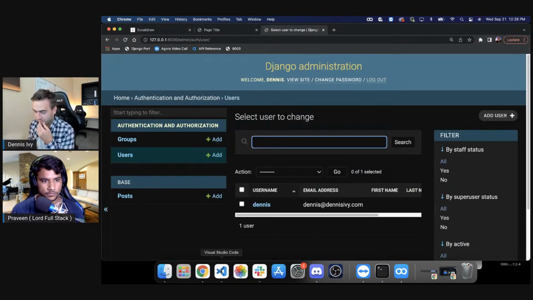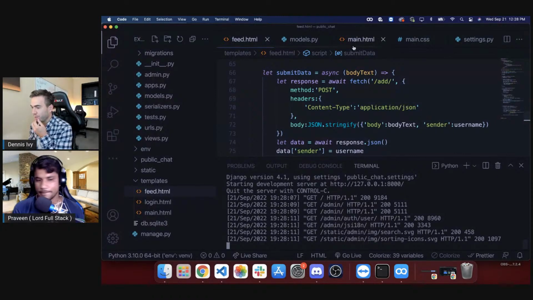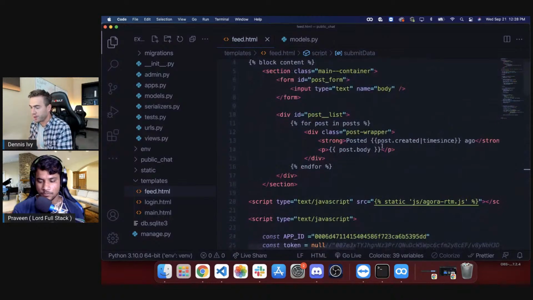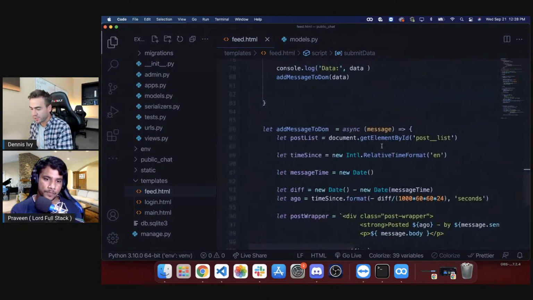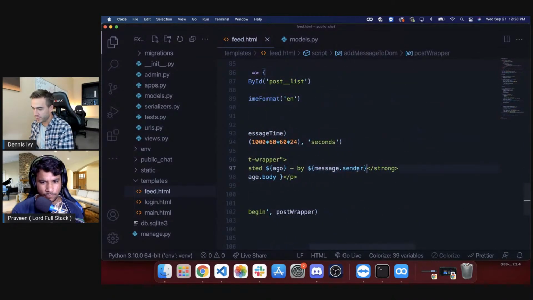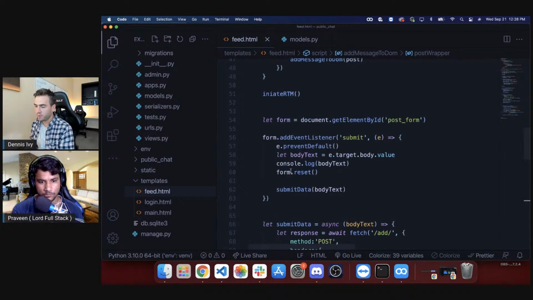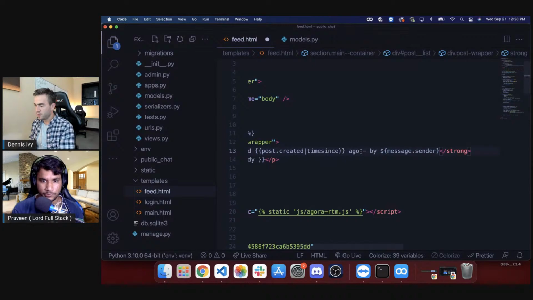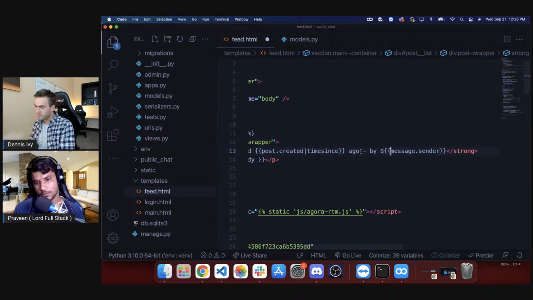Okay, so let's do this. First of all, what I need to do is go to the feed.html page. We'll close out main.css. We'll probably close out most of these. We'll go to our feed. And I need to make sure that the name is rendered out with the original value. So as we send it, we just did dash by and then the sender name. So I just want to repeat this right here. So that's going to be up here. Okay, by sender. Sender dot, I guess. And then correct, post.